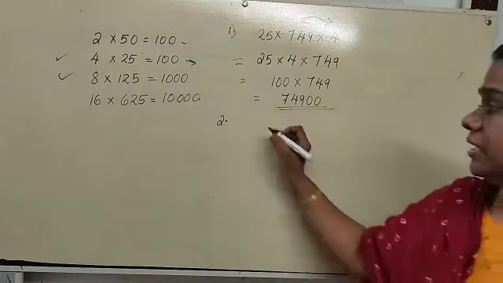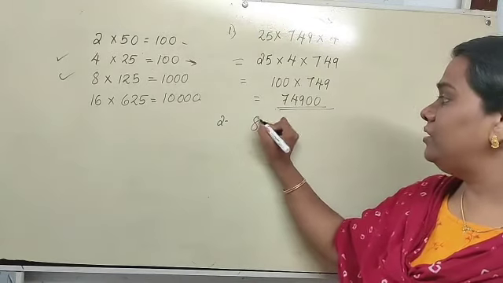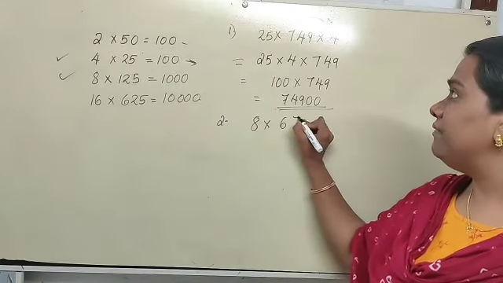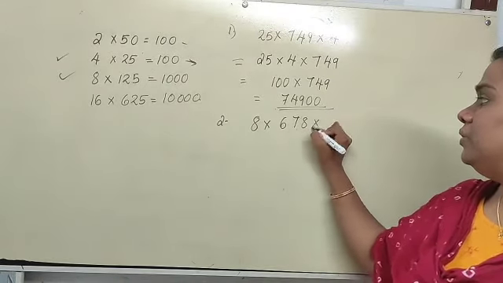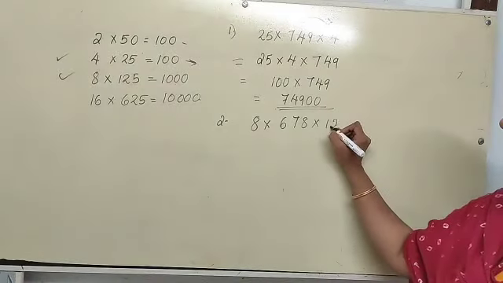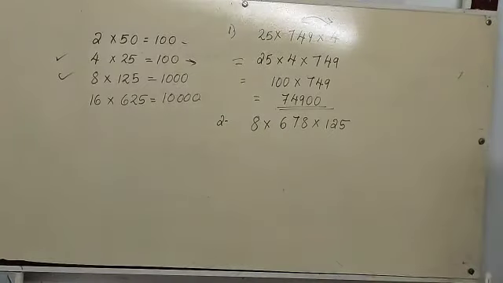We can check another question also. We have one more question: 8 into 678 into 125.